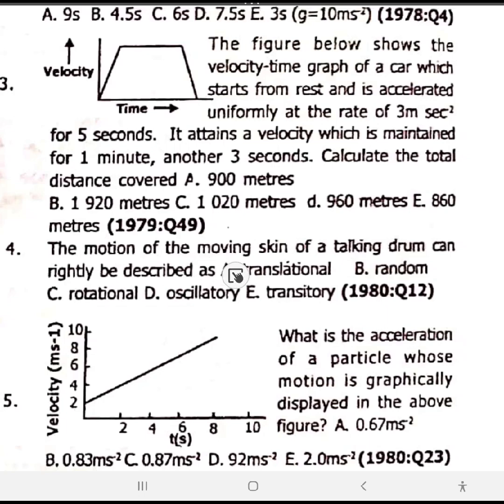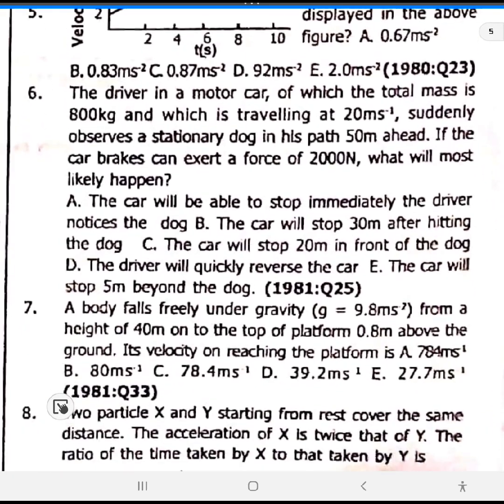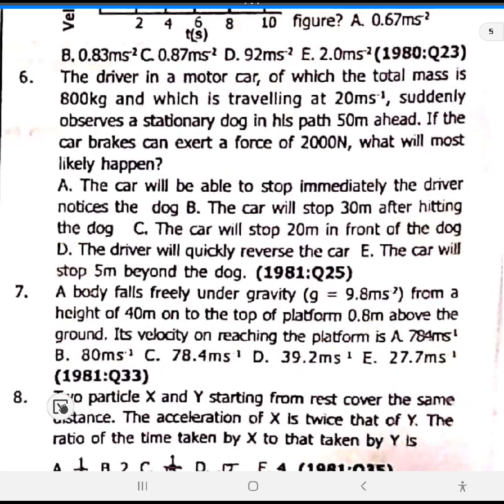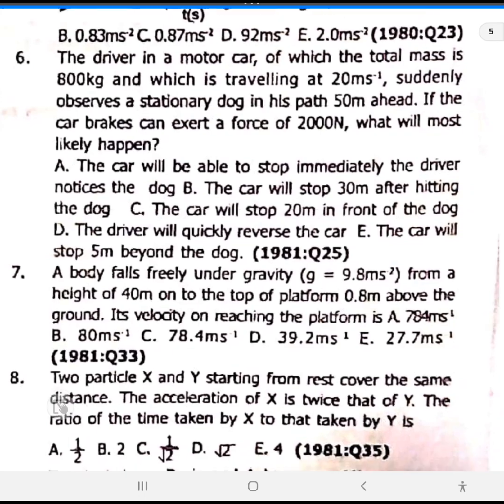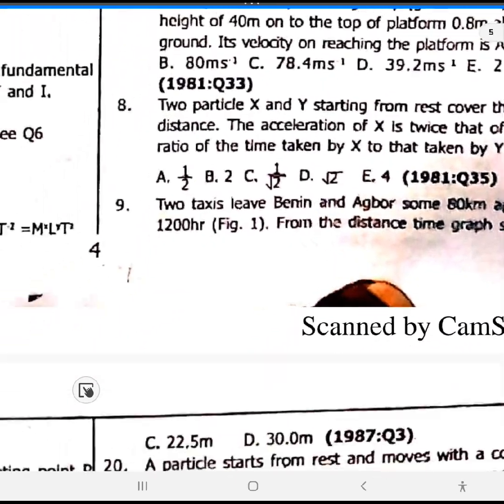So number 4, the motion of a moving skin of a talking drum can be rightly described as the oscillatory motion, vibratory motion. Number 5 has to do with calculation, skip. 6, skip. These are cheap calculation questions. I'm going to be treating them, don't worry, and the calculations will be strictly in pidgin. They will be done in pidgin, so it's very easy for you to understand. We'll skip 6, we'll skip 7, we'll skip 8, we'll skip 9,